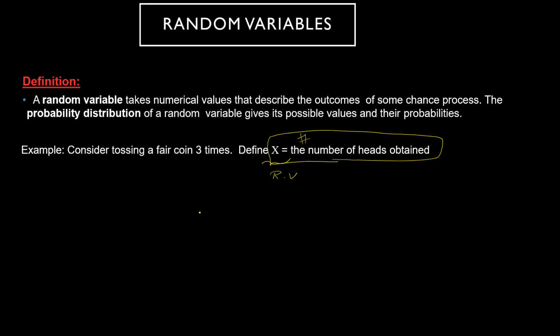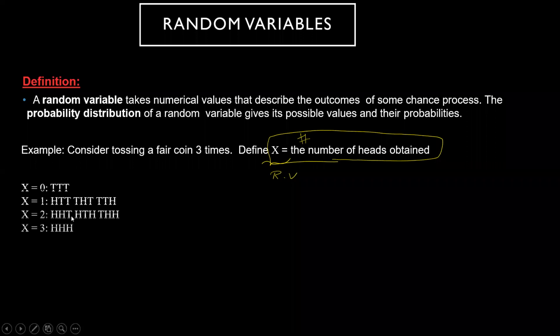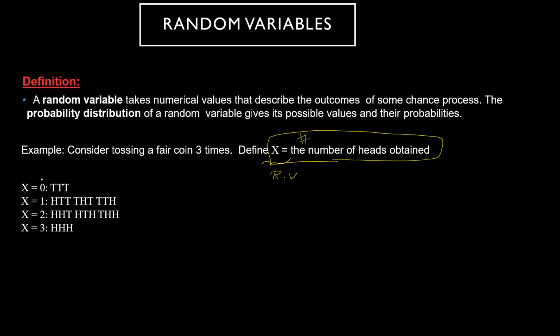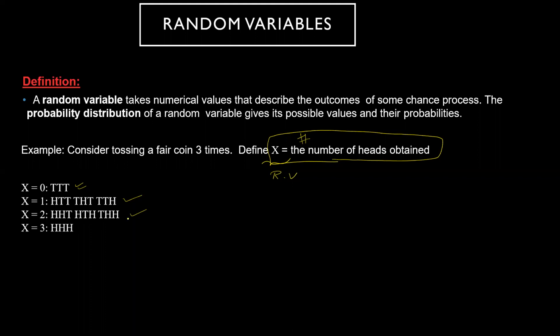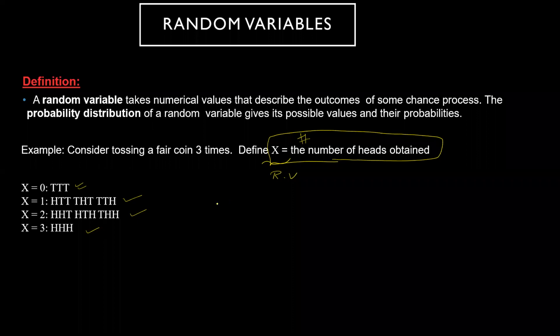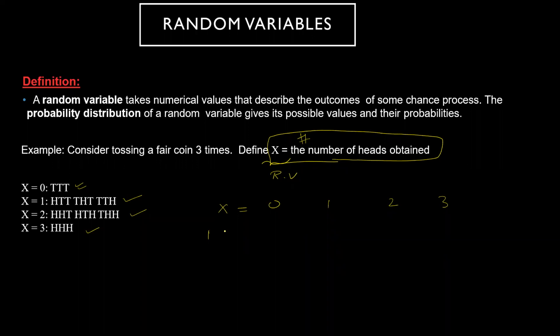So this is the random variable values it will take. 0: they are talking about the number of heads, so there is no head at all. Then you have one: these are the outcomes where it has one head. These are the outcomes where it has two heads. And this is the outcome where it has three heads. So what is the range of x now? The range of x becomes 0, 1, 2, and 3. And what is the corresponding probability of x?